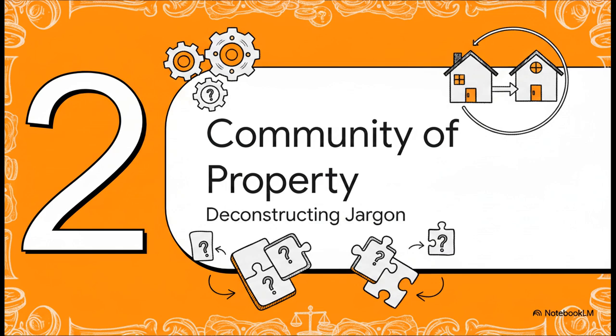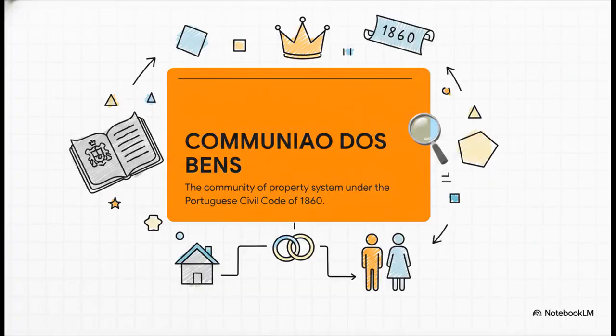Now that we know exactly where to look, let's deconstruct the legal framework behind the community of property. What's genuinely super interesting here is the history behind it. Why do these specific West Coast territories have this wildly different rule? Well, it's because they operate under the Portuguese Civil Code of 1860, specifically a legal system called Communiao dos Bens. Okay, write that down. You absolutely have to memorize that exact phrase, Communiao dos Bens. It literally translates to the community of property system. Examiners actively hunt for this keyword in subjective answers, and dropping it will definitely secure you full marks.